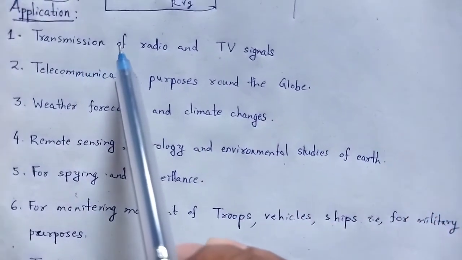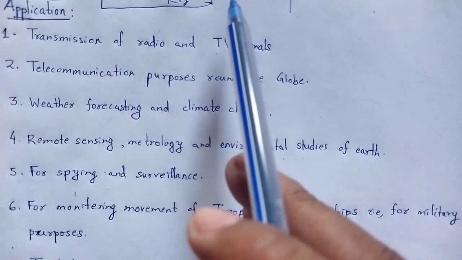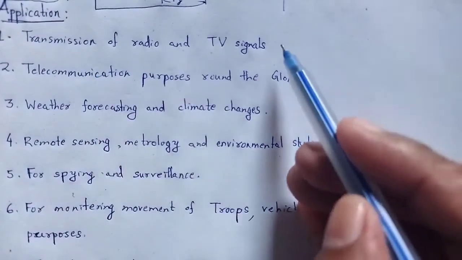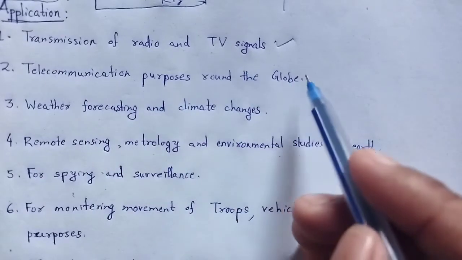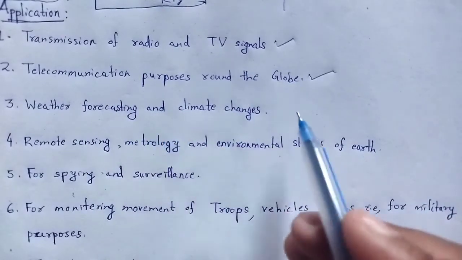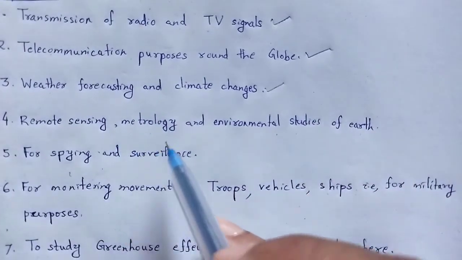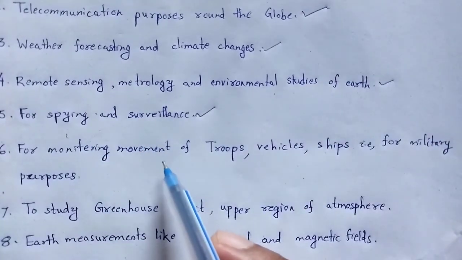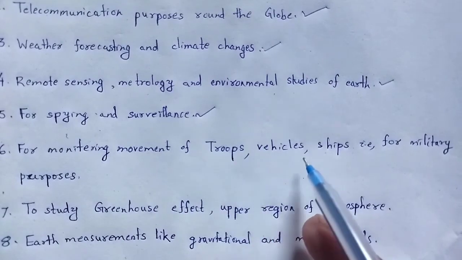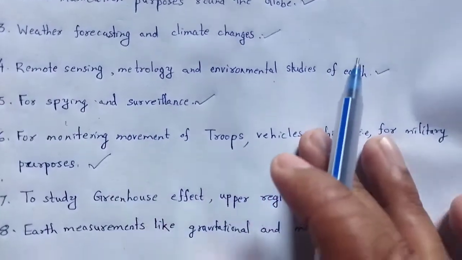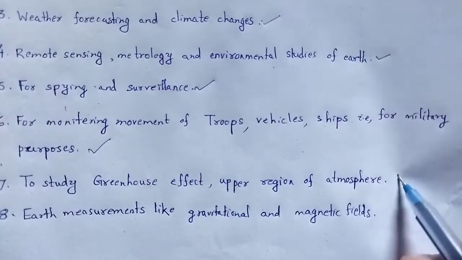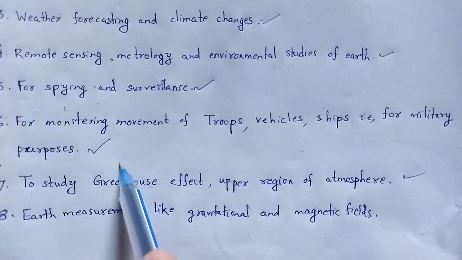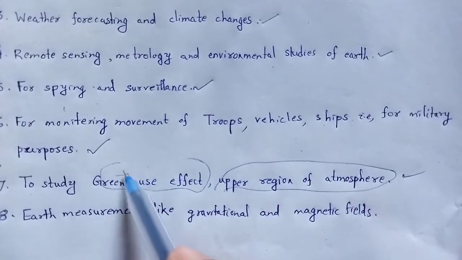Now there are so many applications of satellites. Artificial satellites have wide applications, such as transmission of radio and TV signals, telecommunication around the globe, weather forecasting and climate changes, remote sensing, meteorology and environmental studies of Earth, spying and surveillance, monitoring movements of troops, vehicles, ships, that is for military purposes, and to study the greenhouse effect and the upper region of the atmosphere.